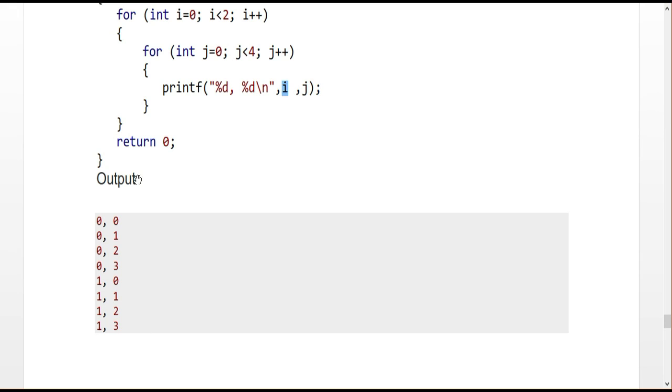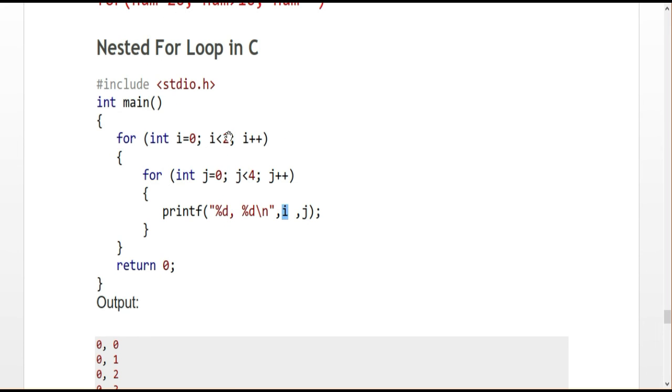It is a very important for loop method. When you meet any complex problem, you have to use this nested for loop. Then only can you find the solution for any type of complex problem.